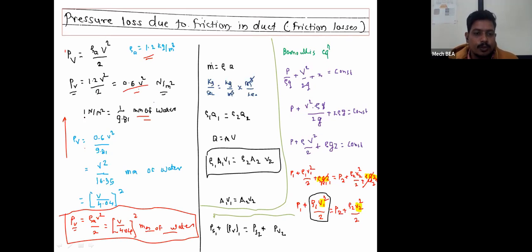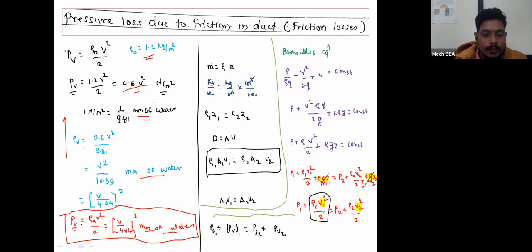For conversion, 1 Newton per meter square is equal to 1 upon 9.81 mm of water. So put this value in this equation: 0.6 divided by 9.81 V square, in terms of mm of water. After calculating this, we get V square upon 16.35, which can be simplified as (V upon 4.04) whole square.